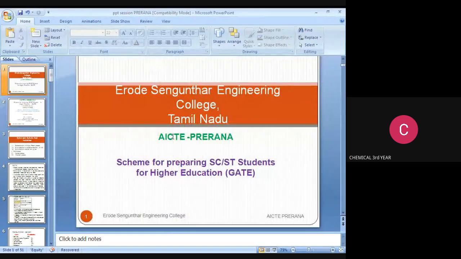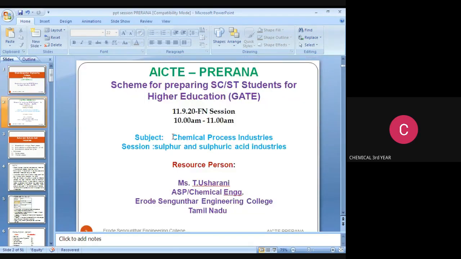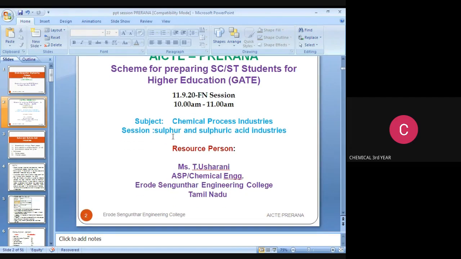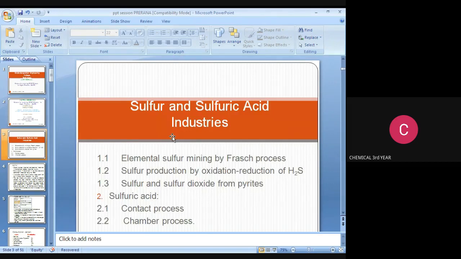This is for the benefit of SC/ST students for higher education under the AICTE Pragati scheme. Today I am going to discuss chemical process industries, and the session is sulfur and sulfuric acid. Myself, T. Usharani, ASP, Chemical Engineering, Erode Sengunthar Engineering College. Today we are going to discuss sulfur and sulfuric acid industries related topics of GATE coaching